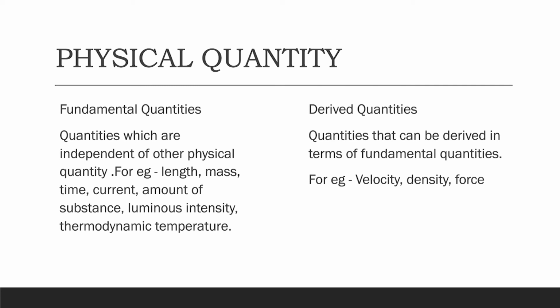So, we can segregate our quantities into two types. One set is a set of fundamental quantities. These are those quantities which are independent of each other. That means they cannot be derived from other quantities. Then there is another set of quantities which can be expressed in terms of the fundamental quantities. The number of fundamental quantities is only 7. All the rest of the physical quantities may be derived from these quantities by multiplication or division.